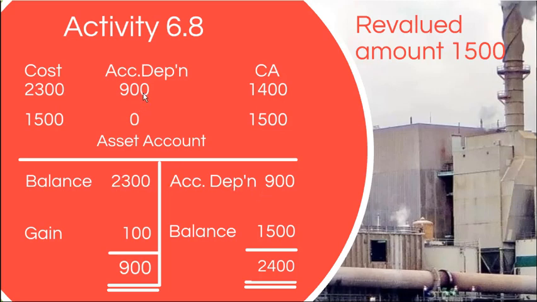So the depreciation account balance can be credited to the asset account, and the revalued amount can be carried down from the asset account as 1,500. Then you can balance off this account, 2,400. Then you can still see the same result. We can identify the revaluation gain is 100,000.